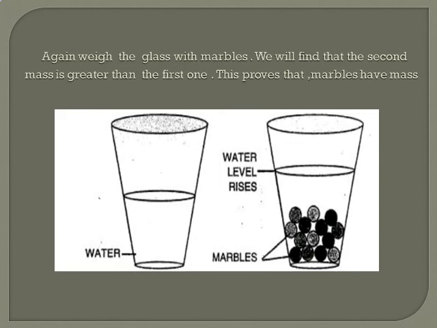Again weigh the glass with marbles. We will find that the second mass is greater than the first one, because in the second mass, water plus marble, both masses were included, so naturally the mass will increase. This proves that marbles have mass. You can see this diagram also, children. In the first glass I have shown only water. In the second glass, water plus marble is there, so you can see that the water level rises.